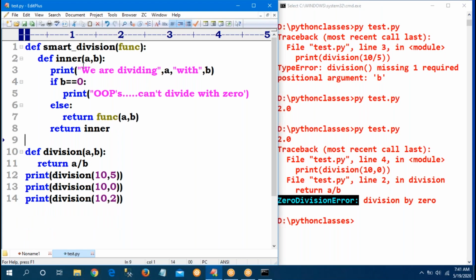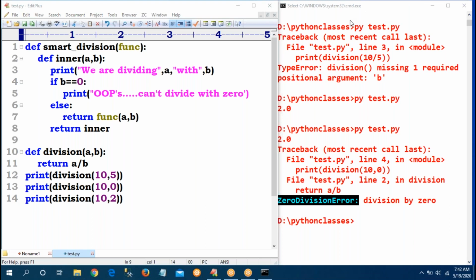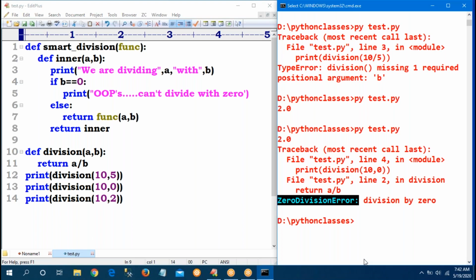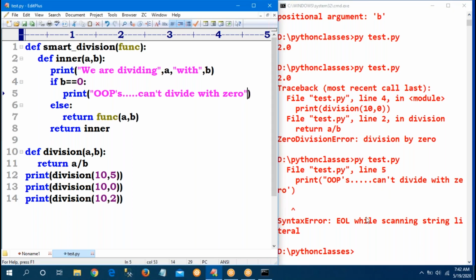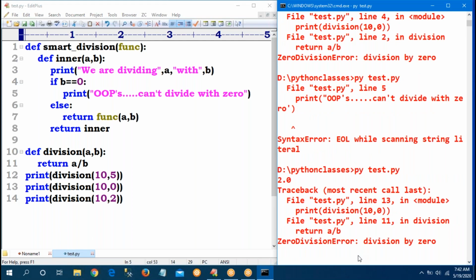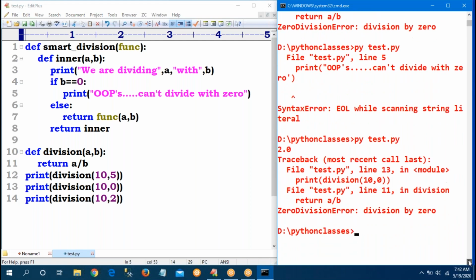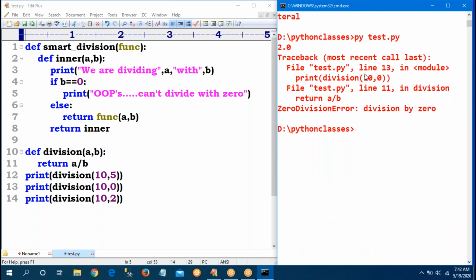Sir, now if I run this program, am I executing smart_division? No. Because which function am I calling? Just division only. End of the line string literal, somewhere is wrong, one second. Here, double quotes. So now see, sir, first I am getting the zero division error again, because there is no link. I contain two functions: one is division, the second one is smart division.